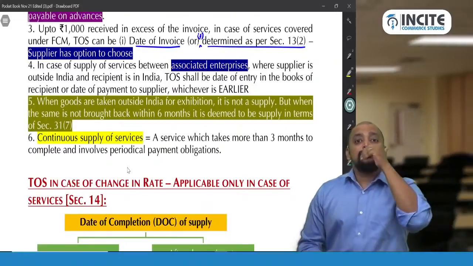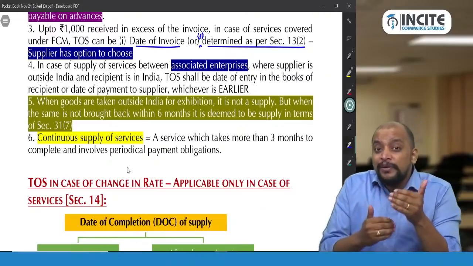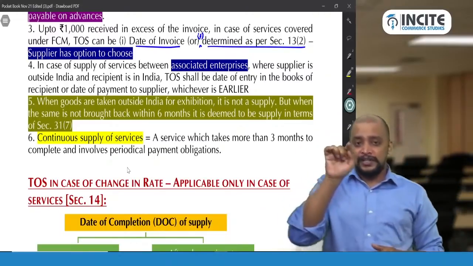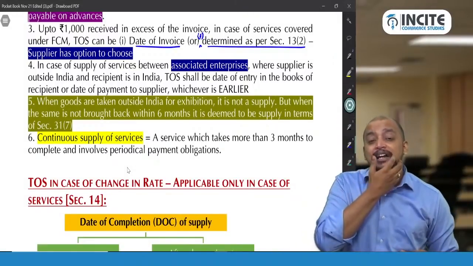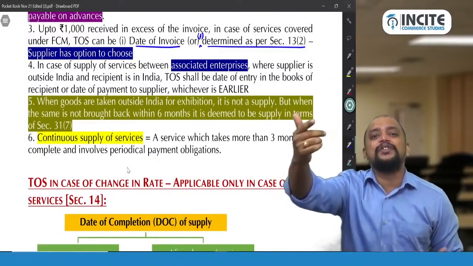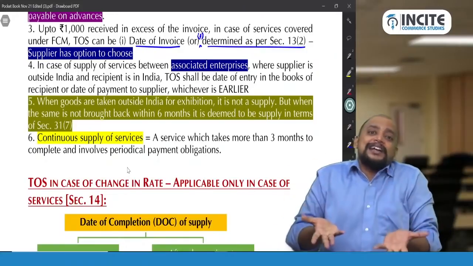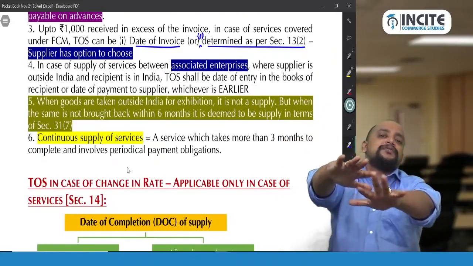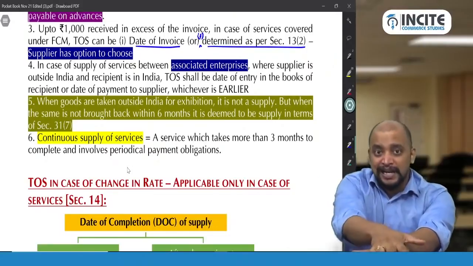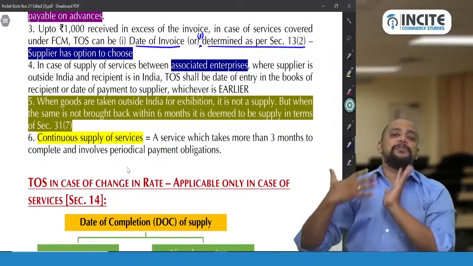But in case of associated enterprises, there won't be any invoice concept. That's why it is the date on which payment is made to the supplier or the date of entry in the books of the recipient, whichever is earlier, because associated enterprises will not give any invoice. That's why the 61st day from the date of invoice is not there. In that place, the date of entry in the books of the recipient is taken.